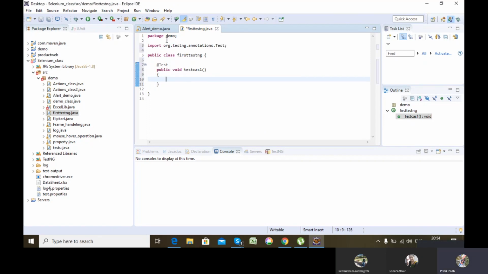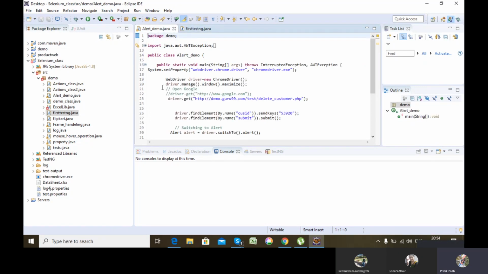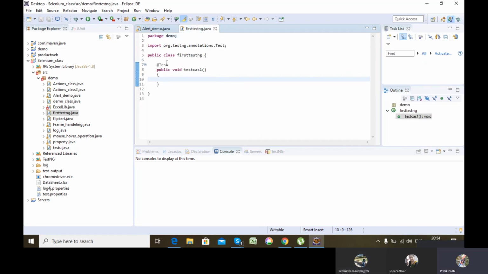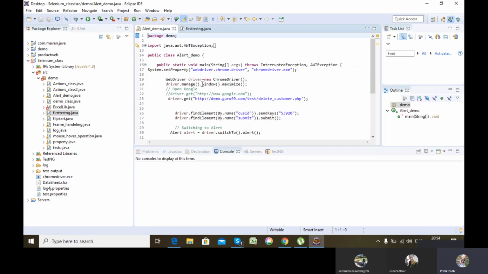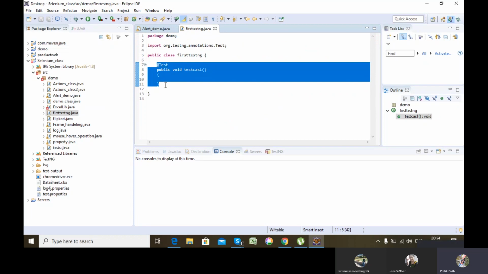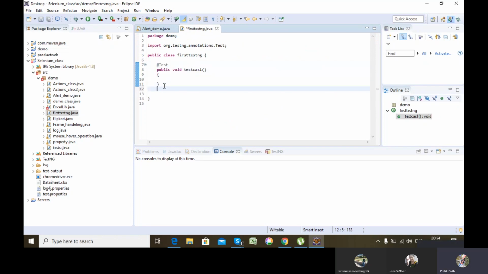Now let's see what the difference is between that class and this class. Here my execution started from this public static void main. Here my execution will start from @Test. So what is the difference? The only difference is that here I can have only one main method inside the class, but here I can have multiple @Test. If I have multiple @Test, I have multiple points of execution.